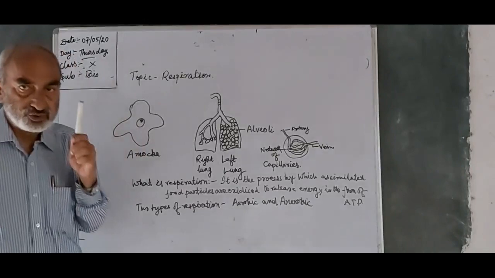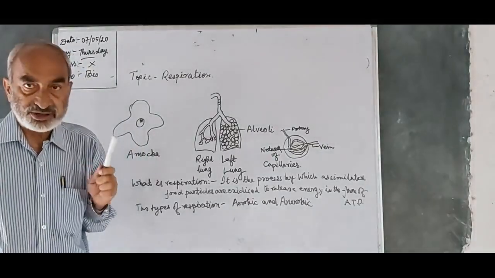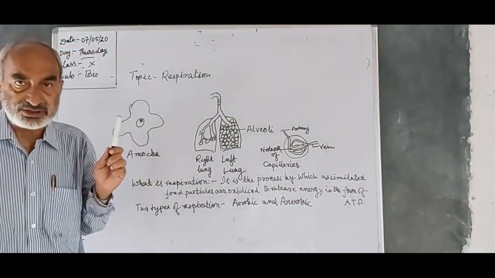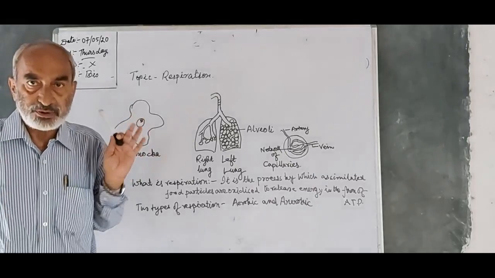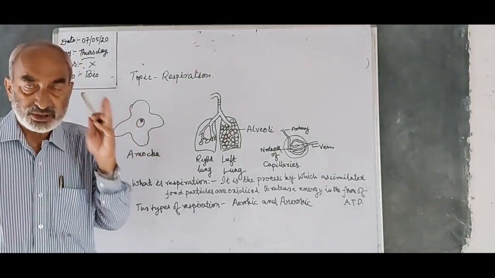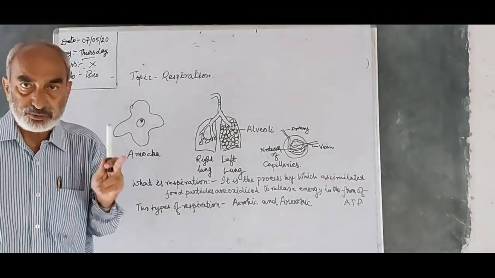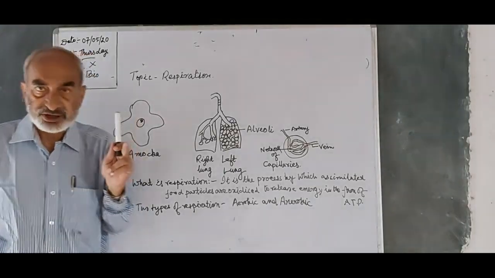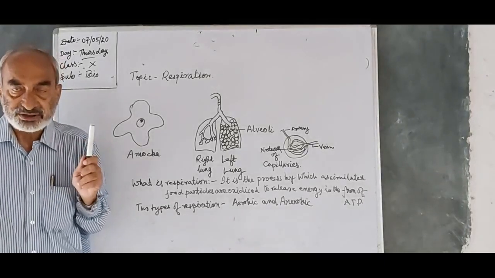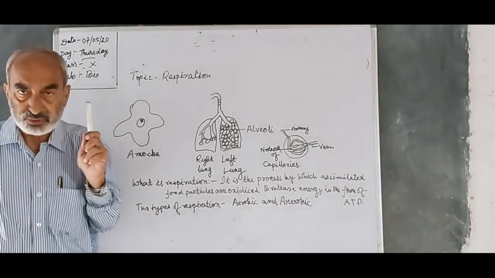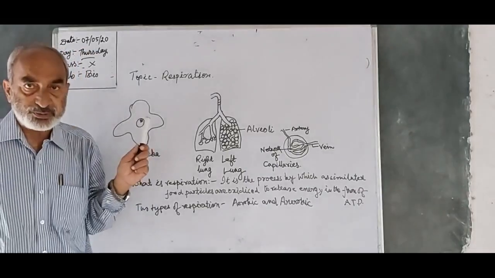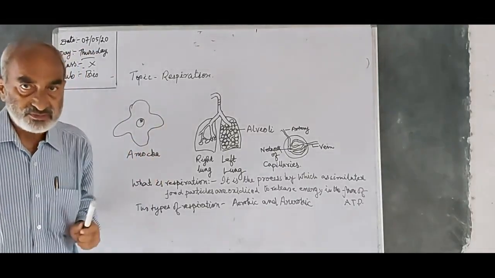Okay, now we will go for multicellular organisms. For multicellular organisms as well as unicellular organisms, respiration is a must, as I told you beforehand. Respiration is of two types. What are those? Aerobic and anaerobic. Aerobic means respiration with the help of oxygen, or in the presence of oxygen, and anaerobic means which happens without oxygen. So, in case of aerobic respiration, as it happens in human beings, how does it happen?